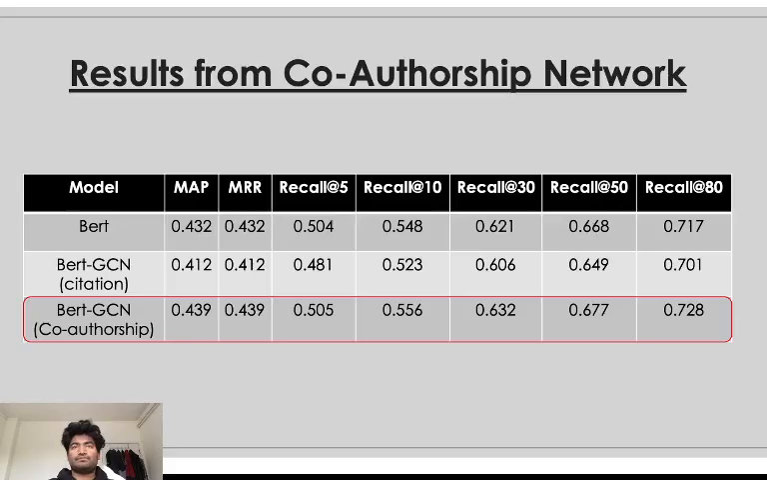So the results that we got from the BERT GCN clearly indicated a possibility that co-authorship can add good meaning to the model. As we can see, it was able to beat both the BERT and the BERT GCN model we took as our baseline.